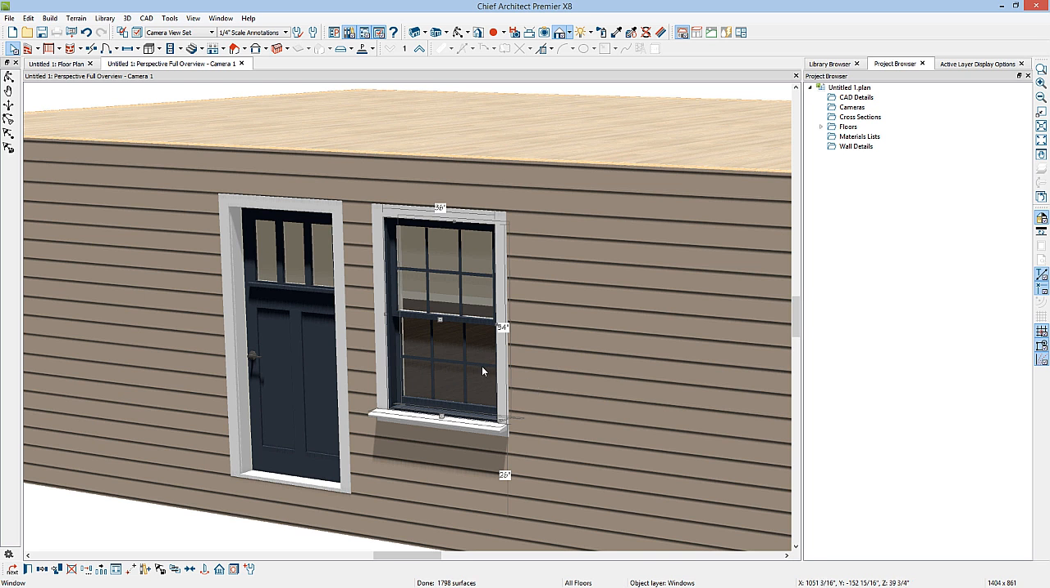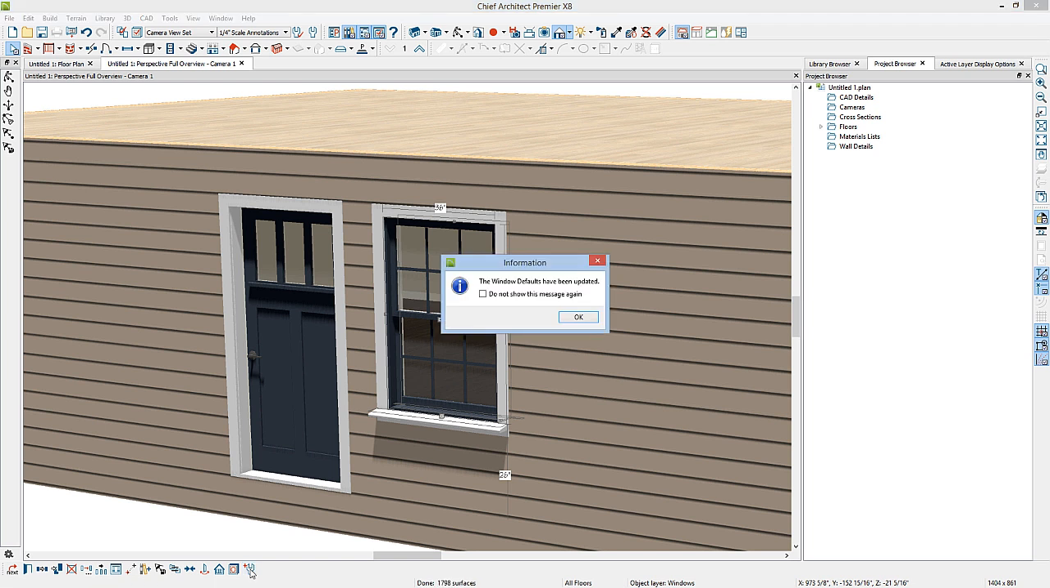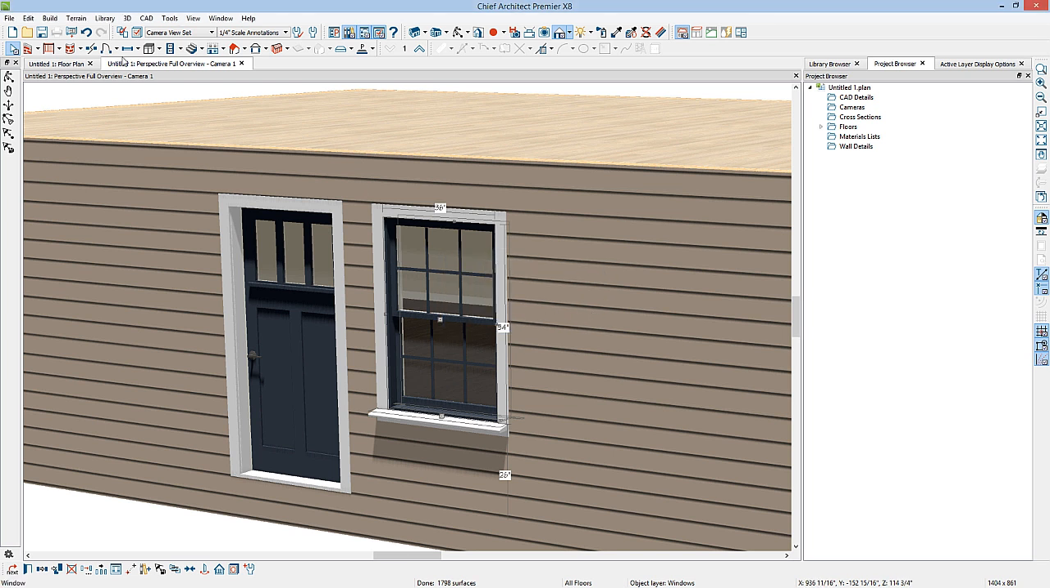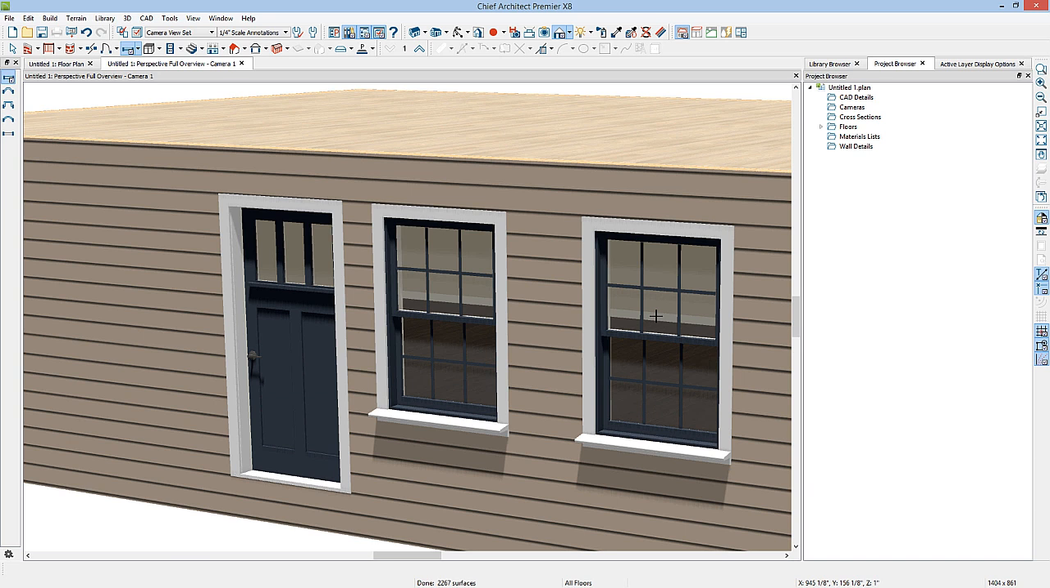So I've made some changes to this window, and I've decided that I want to use this window as my default window from now on. Instead of going back into my defaults, I could just select this window and then click on this button in my Edit toolbar at the bottom to set this window as the default. You'll get a message that lets you know that the window defaults have been updated. Now, when I use my window tool again and place another window, it'll place the exact same type of window. This is another way you can set defaults in your plan, and you can change them at any time during your design process.